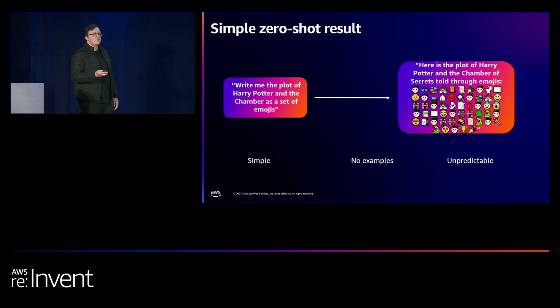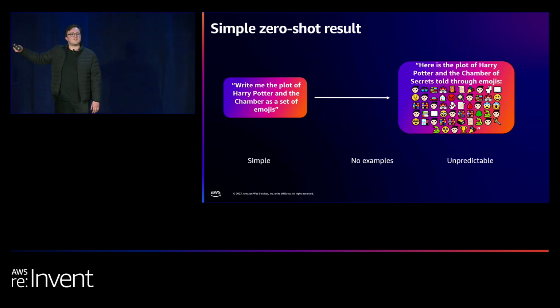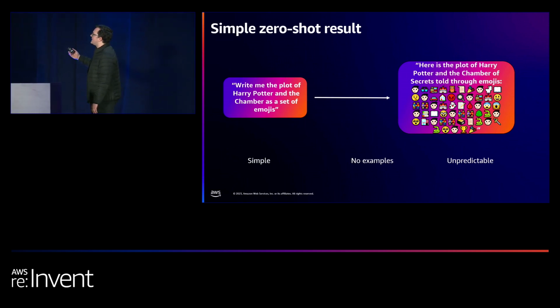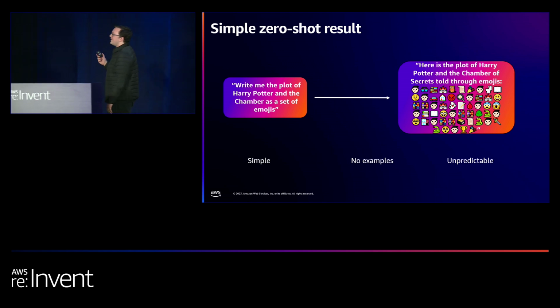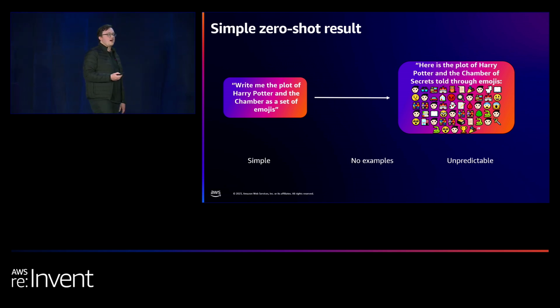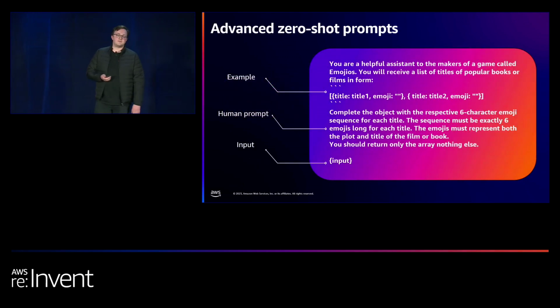I don't know about your code, but getting our code to then use this output is not the easiest thing in the world to display to the user, because we're getting some free text. That free text could change when the model changes or change depending on the inputs. And then we're getting a random amount of emojis summarizing the plot. If you do look at the emojis, it's quite a good plot summary if you've read the book, but it's a random amount of output, which isn't what we want for the application we're trying to build.